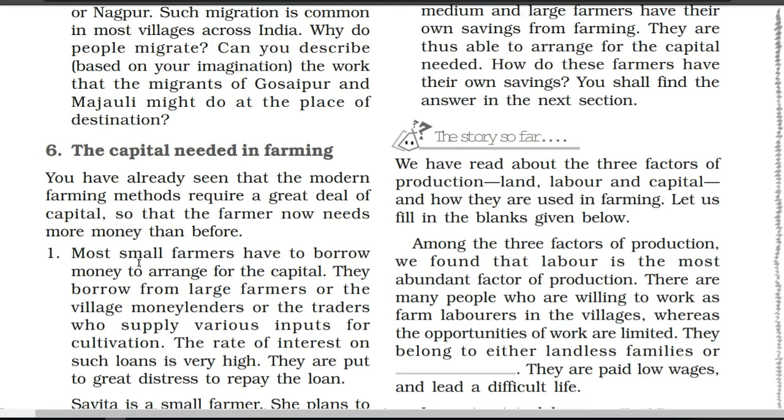So for this purpose, small farmers borrow money from the large farmers, the village moneylenders, or the traders who supply various inputs for cultivation. I'm repeating the lines because it is very important. Remember that small farmers borrow money. How do they arrange the capital? By borrowing from moneylenders, large farmers, or traders. And who are the traders? Those who supply various inputs for cultivation.